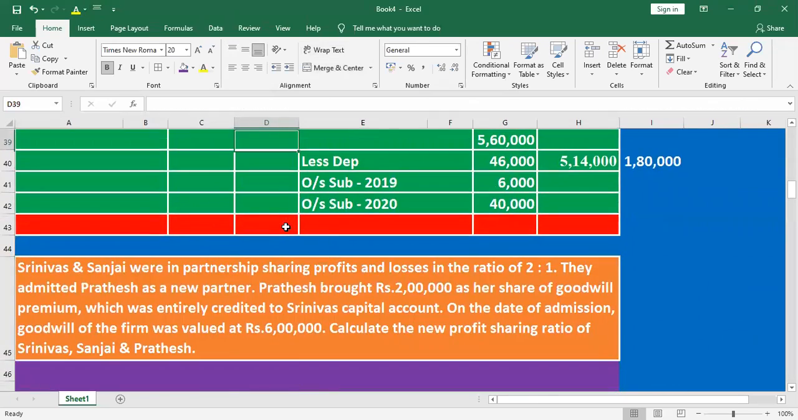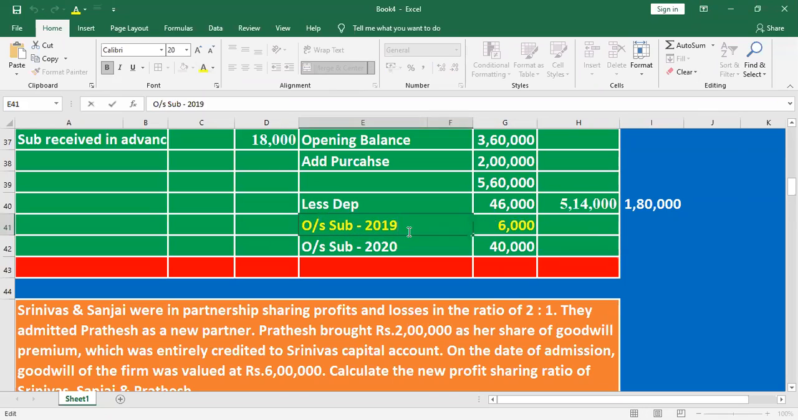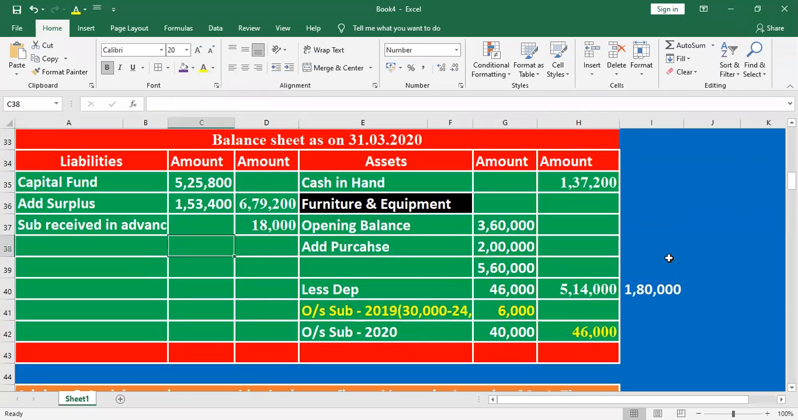Any subscription arrear, we have the right to collect the money. That's why we mentioned here 6,000. How did it arrive at 6,000? Total outstanding is 30,000, out of which we received 24,000. The remaining 6,000 is arrear. So the total outstanding here is 2019 6,000, 2020 40,000, the total 46,000. Okay, all the accounts are considered and all the adjustments are over.